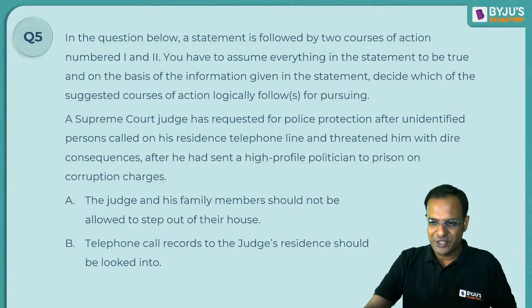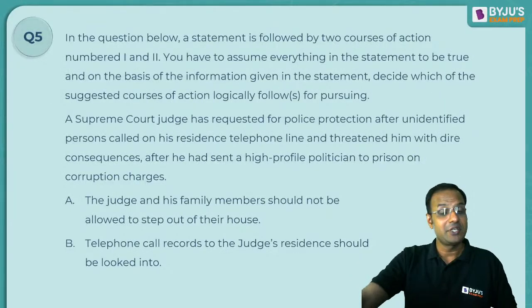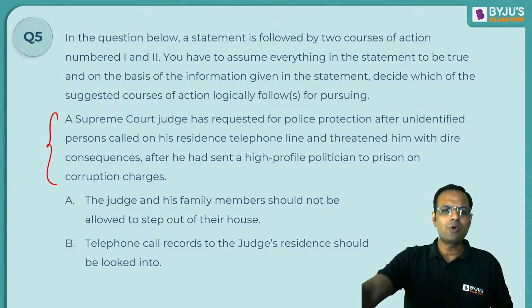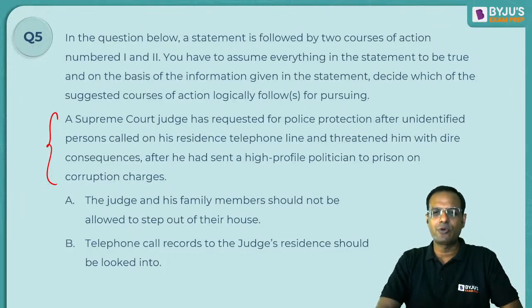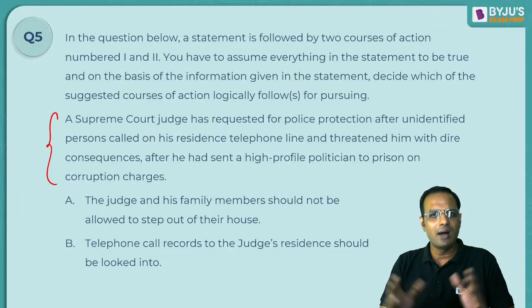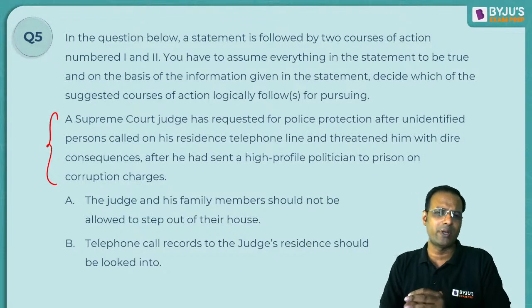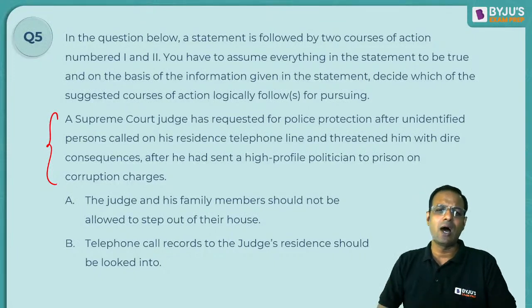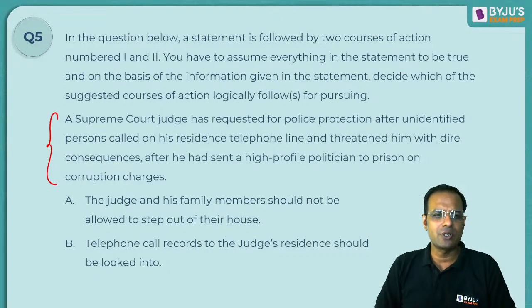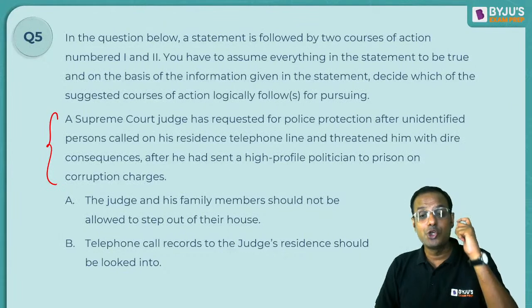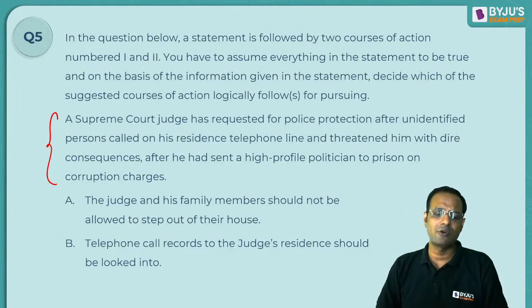Let's look at this question. This is very interesting. A Supreme Court judge has requested police protection after unidentified persons called on his residence telephone line and threatened him with dire consequences after he had sent a high-profile politician to prison on corruption charges. A says the judge and his family members should not be allowed to step out of their house.